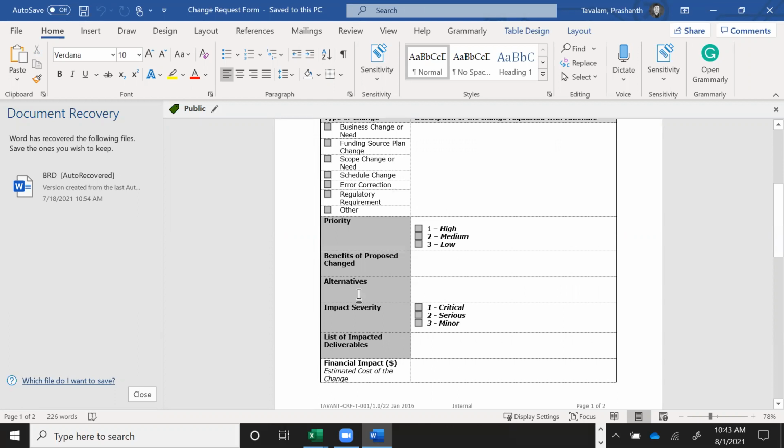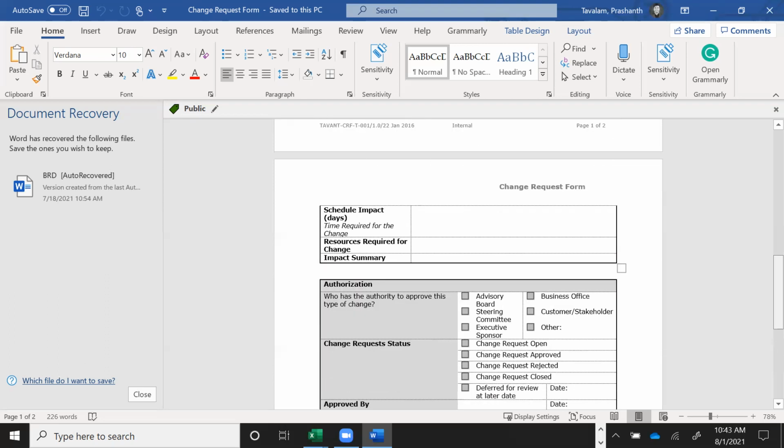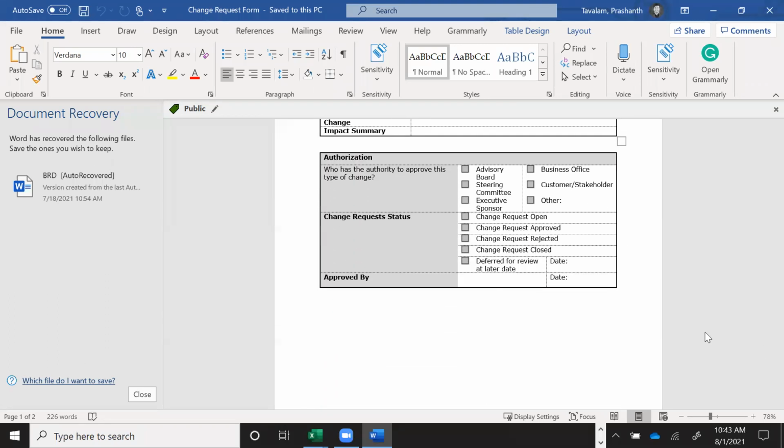Is there a workaround? When you say alternative, can it be fixed without actually coding? Right? Then you look at severity, explaining if we don't implement this change, will it impact our applications in any way? So this is something that needs to be captured. Okay, so this is pretty formal, but it may not be exactly like this.